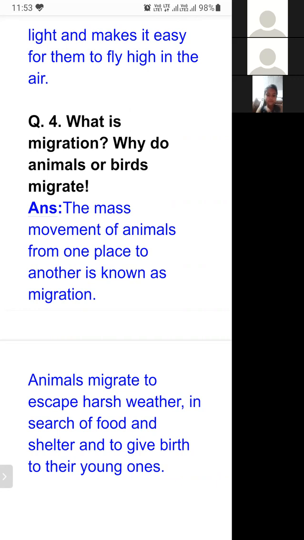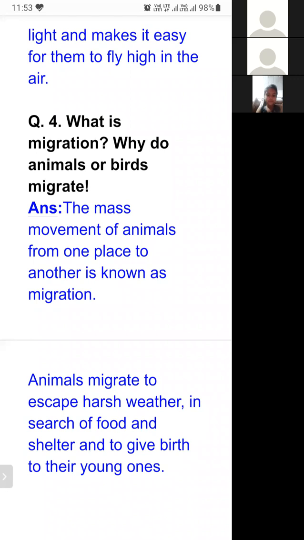Many animals, including birds, move from one place to another in very large numbers. They displace, they move from one place to another. And this mass movement is known as migration.